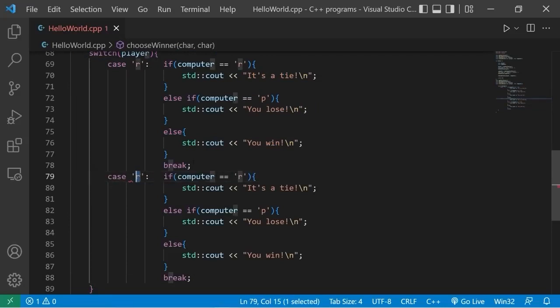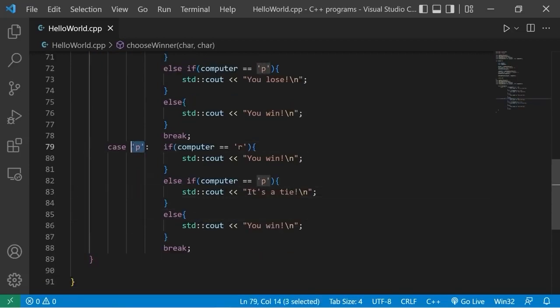Now, if the user chooses paper, we have some different results. Paper beats rock, so we'll change this line of output to be "You win". If the user chooses paper and the computer chooses paper, that means it's a tie. If we choose paper and the computer chooses scissors, that means we lose.